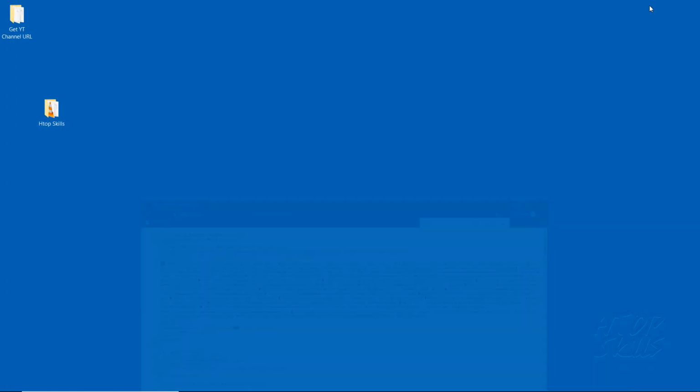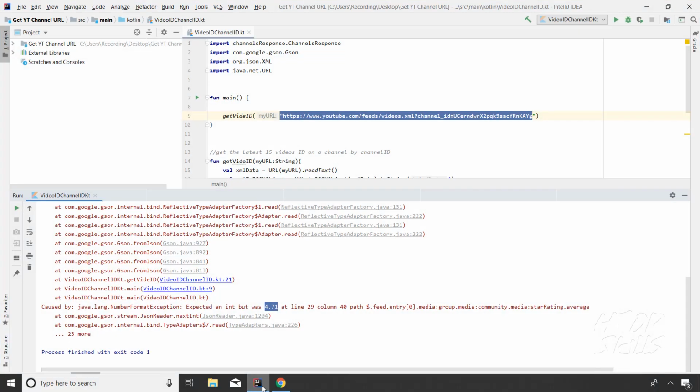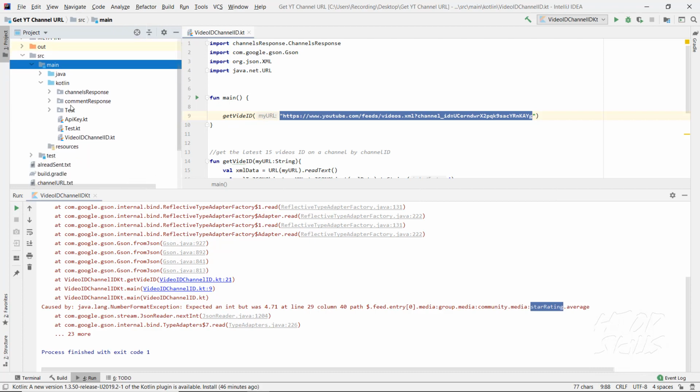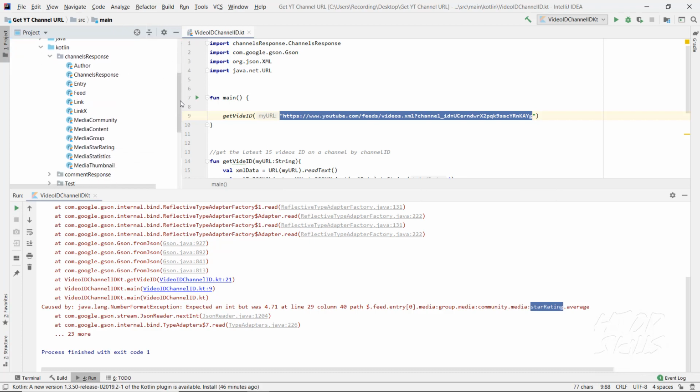Now we'll go to IntelliJ. I'll open the file. I choose the name starRating.average. Let's see if I go here. The file is here. The name is starRating.